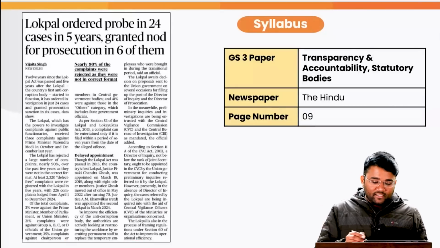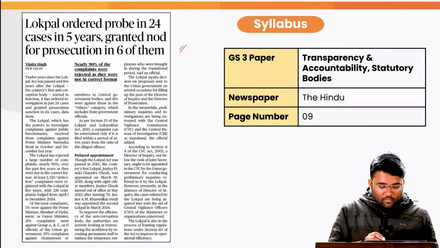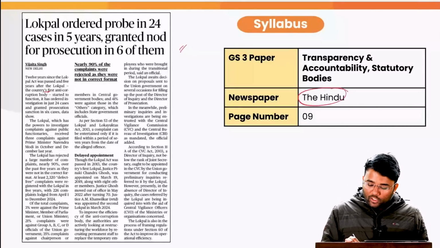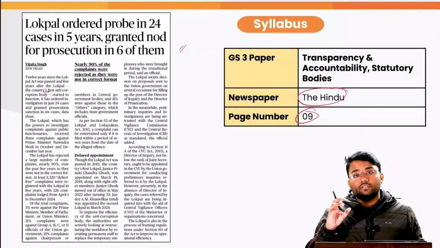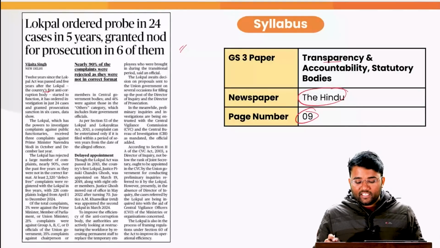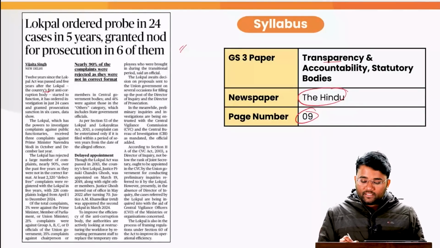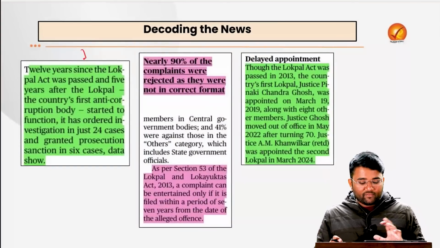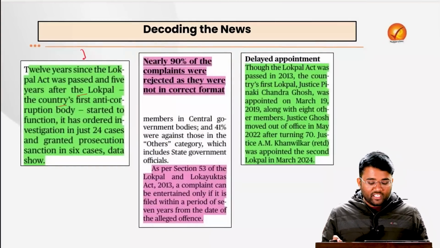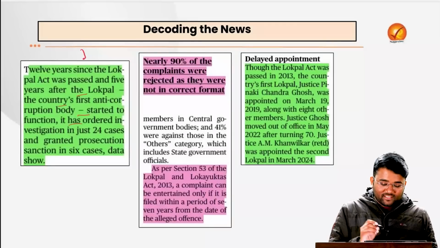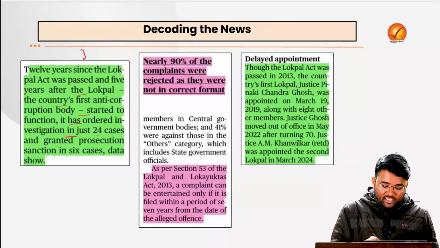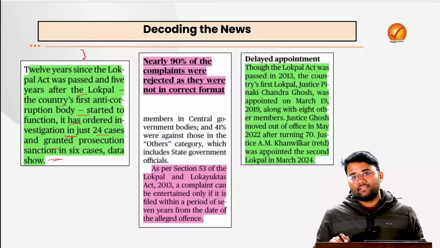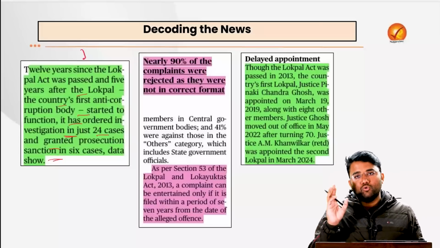Our next topic is about the Lokpal, which is India's first anti-corruption body, and this particular topic came on the Hindu page number 9, and this is related with your GS paper 3, transparency and accountability and statutory bodies. 12 years since the Lokpal Act was passed and 5 years after the Lokpal, country's first anti-corruption body, started to function, it has ordered investigation in just 24 cases and granted prosecution in 6 cases. That is the data from the Lokpal.